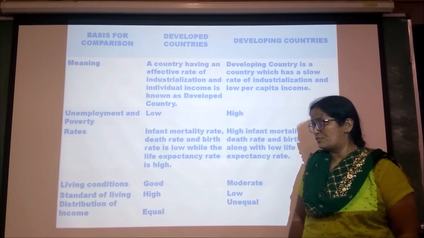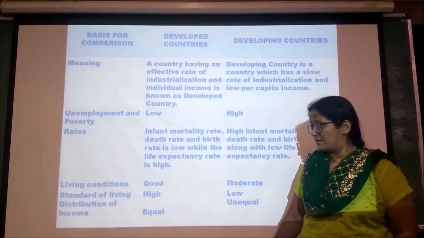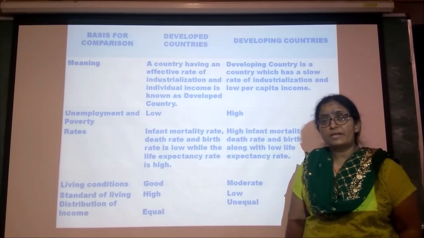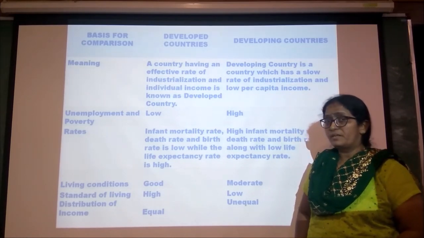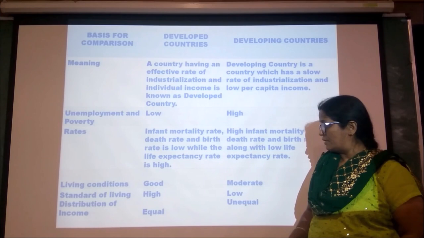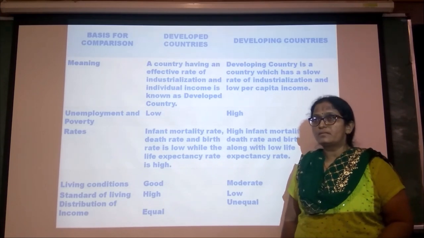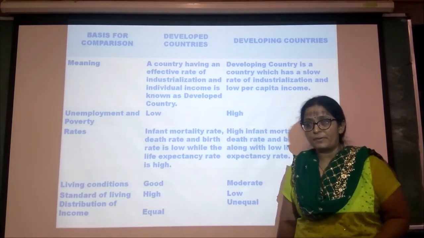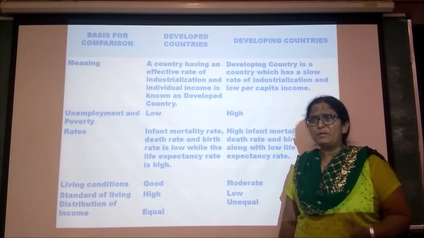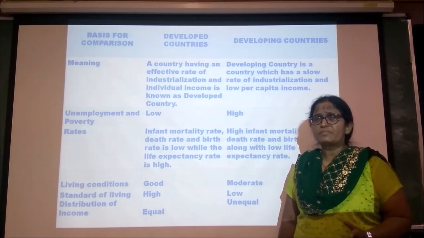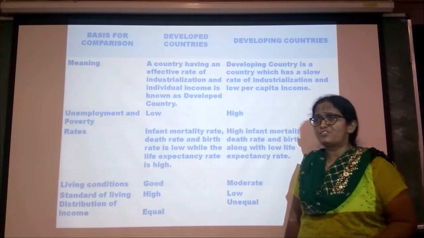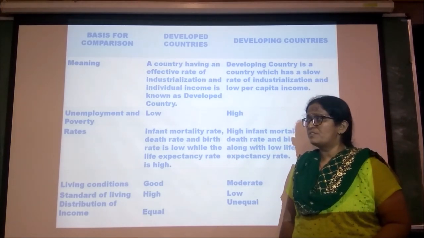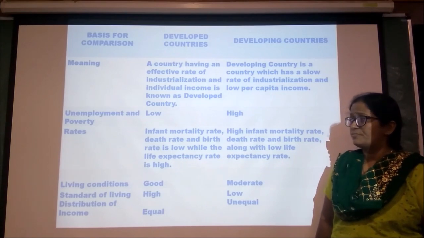The distribution of income in developed nations is almost equal, but in developing nations it is unequal. Not only that, there is a bigger wealth gap between the rich and the poor in the developing nations. So in that way we can differentiate between developed nations and developing nations.